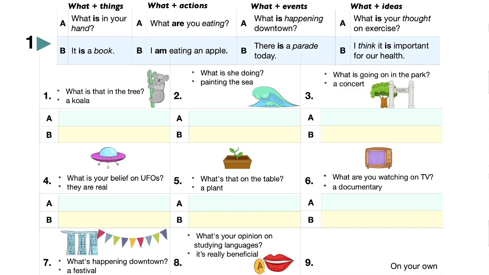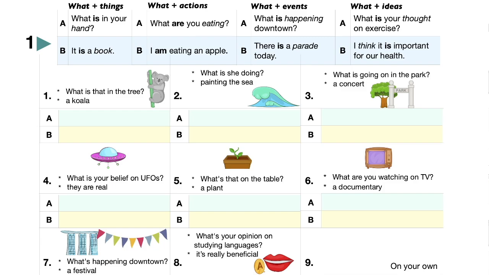So there means something that exists, and the thing that exists is a concert. So there is a concert. What is going on in the park? There is a concert. So that's an event, right? What is going on? What is happening? Those are keywords for events.